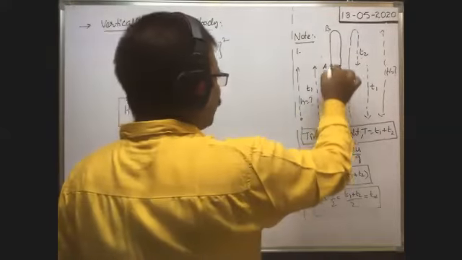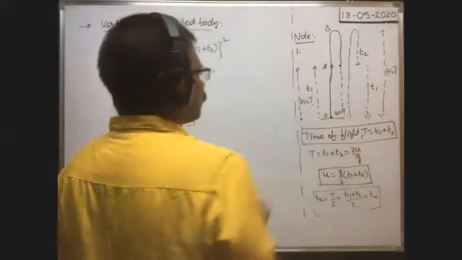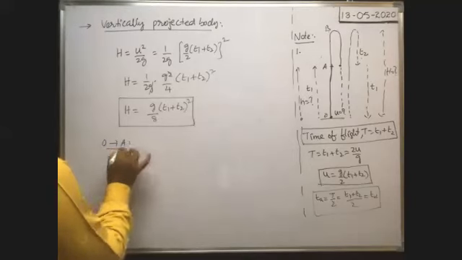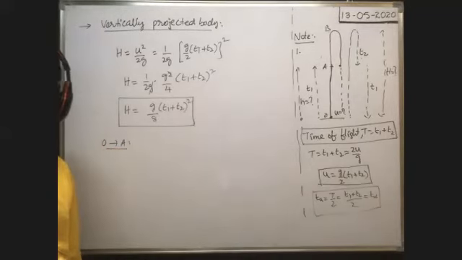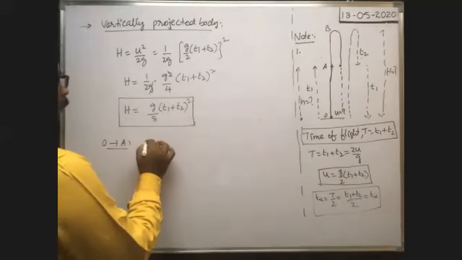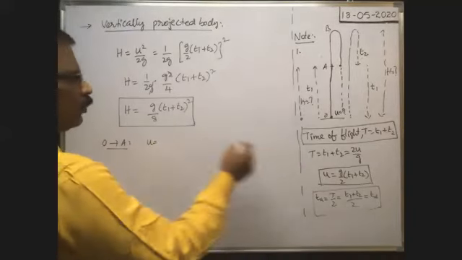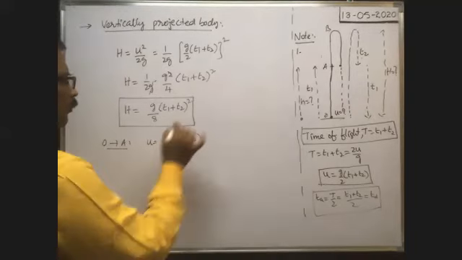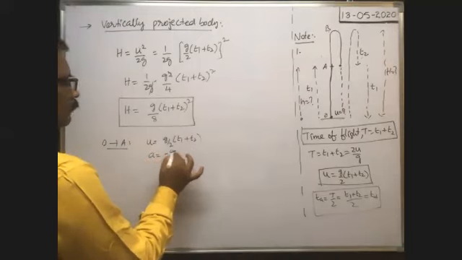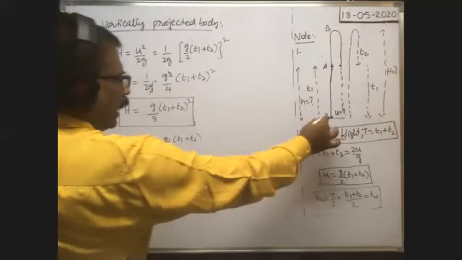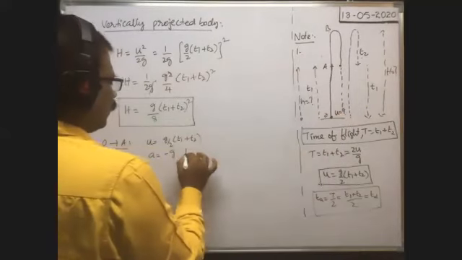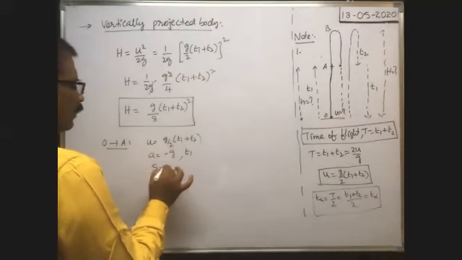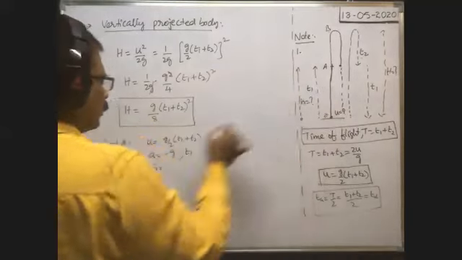Next, what is the height of the point A from the point of projection? They may ask. So when you consider the motion from O to A, initial velocity u, of course, we already derived, u is equal to g by 2 into t1 plus t2. As the body is thrown vertically upwards, acceleration is equal to minus g. The time taken by the projectile to reach this point is equal to t1. Next, what about the distance traveled? S is equal to this distance, that is equal to h.